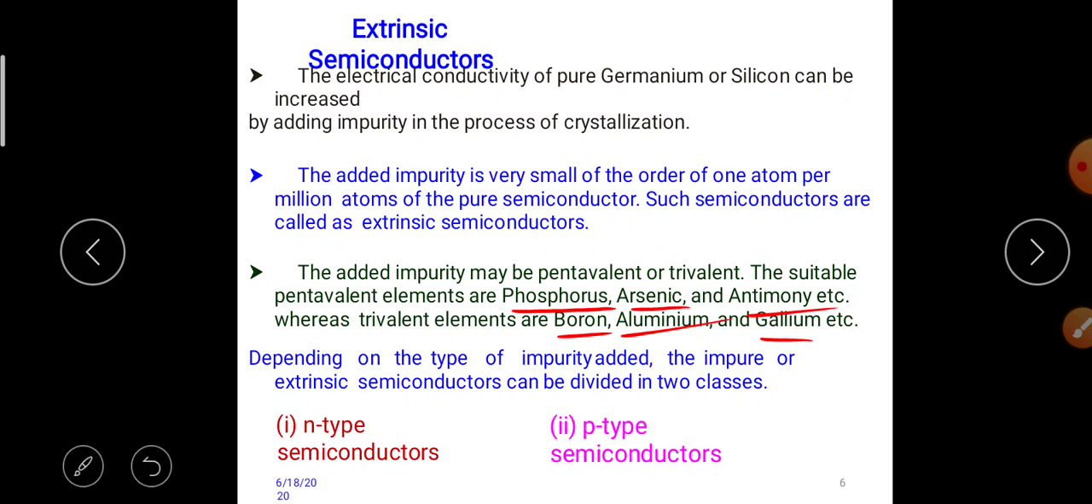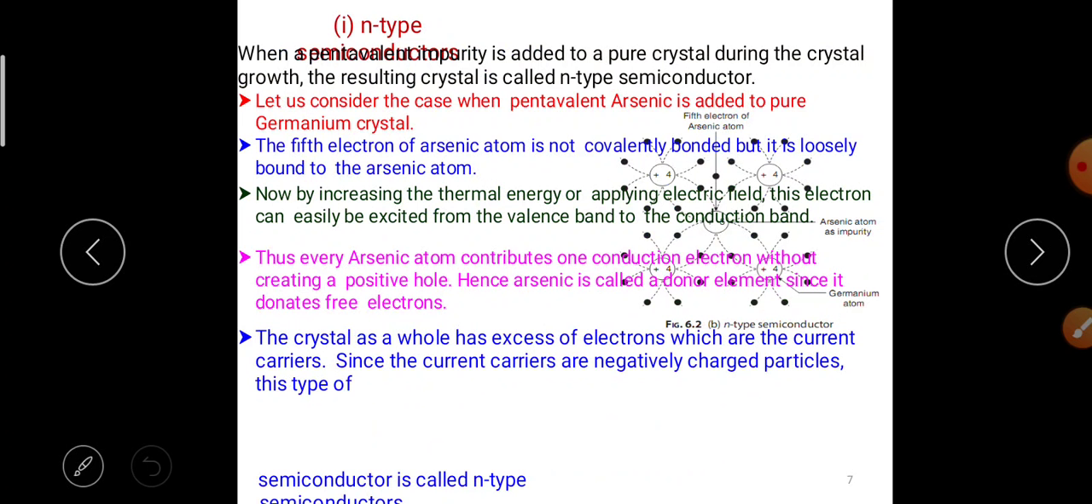Depending on the type of impurity added, the impure or extrinsic semiconductors can be divided into two classes: N-type semiconductor and P-type semiconductor. N-type semiconductor: when a pentavalent impurity is added to a pure crystal during crystal growth, the resulting crystal is called an N-type semiconductor. Let us consider the case when pentavalent arsenic is added to a pure germanium crystal.